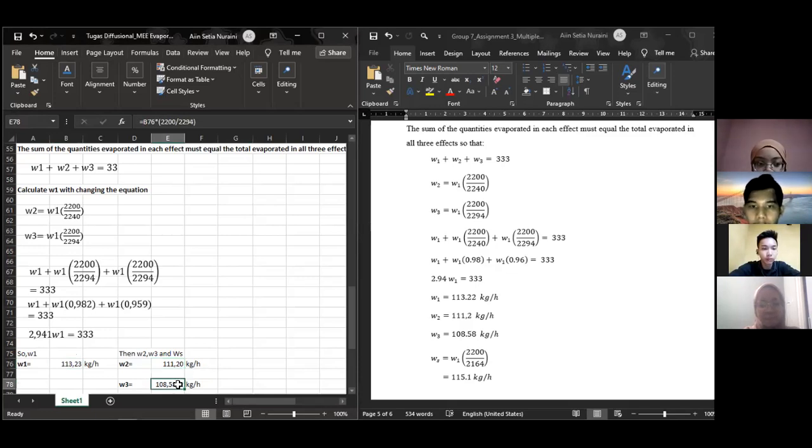We substitute that in the equation of W3, and we get W3 is 108.58 kilogram per hour.